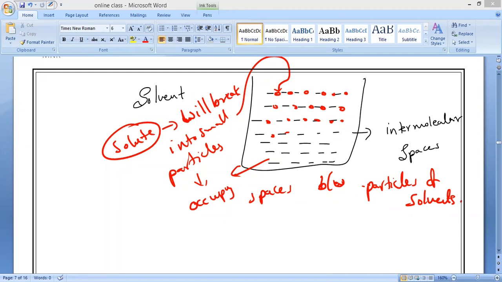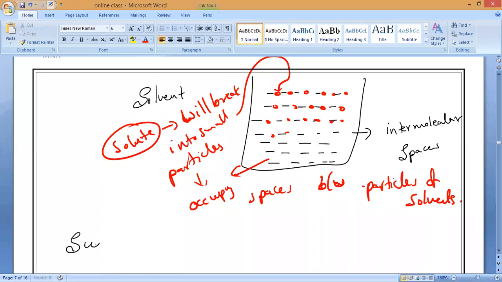Okay. So they are very, very small. They cannot reflect light rays falling on them. That is what you have to remember. Is it okay, everybody? Please, everyone, write it.